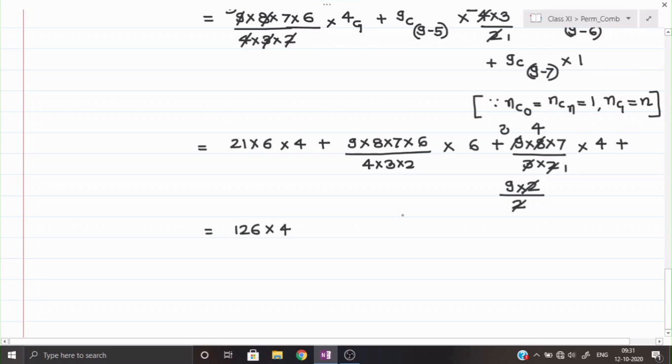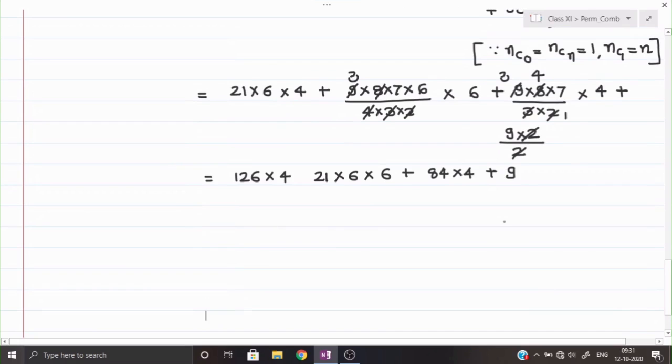Okay, and this will be 4 and 2, again 8 is cancelled, 3 ones are 3, 3 threes are 9. So this will be again 21 into 6 into 6 plus 12 fours are 12, 12 sevens are 84. So 84 into 4 and then plus 9. Okay, I may be wrong in some calculation.